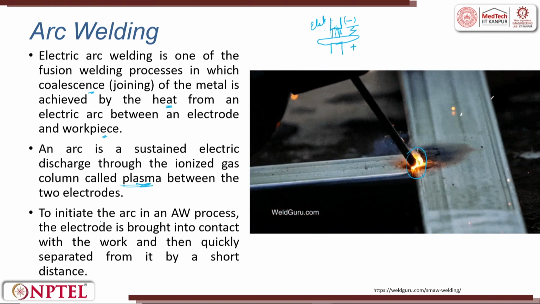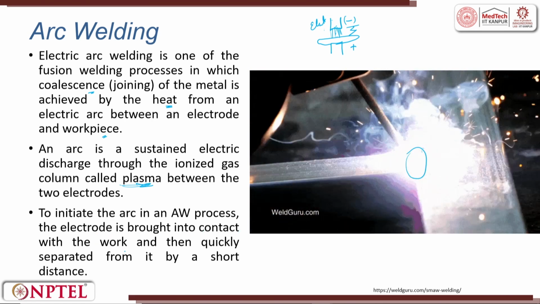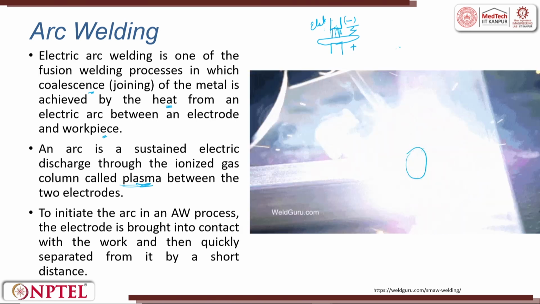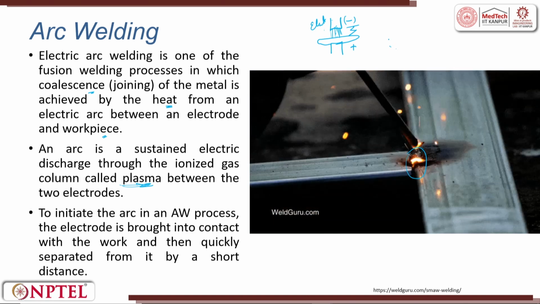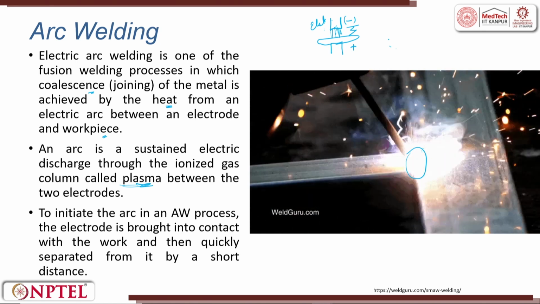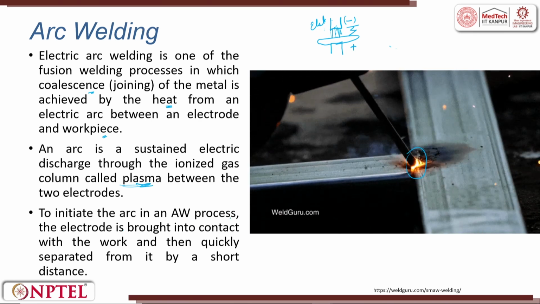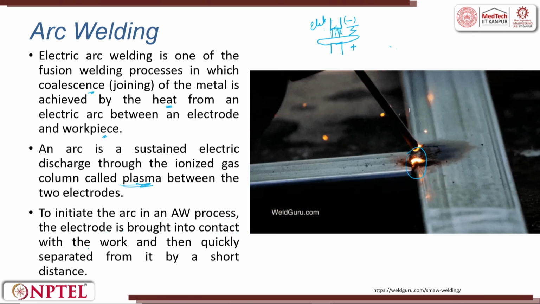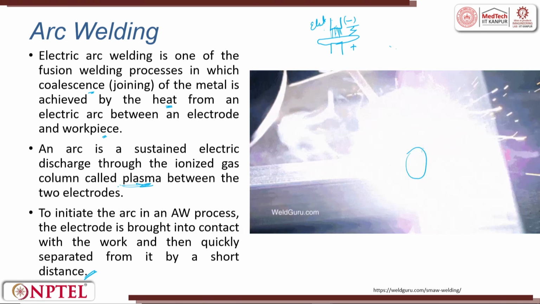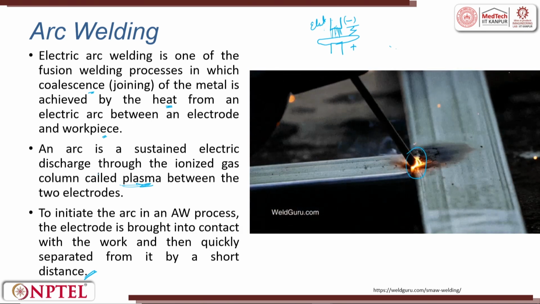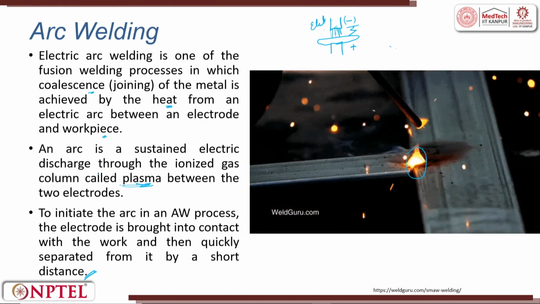To initiate the arc in arc welding process, the electrode is brought into contact with the workpiece. First they touch it and then they slowly pull it up. The touching is short circuiting and then they slowly pull it up. They pull it up to such a distance such that the arc is continuous. In an arc welding process, the electrode is brought into contact with the work and then quickly separated from it by a short distance, such that the plasma phenomena can happen. Very important. If we do not do that, then we are not following the process. For example, you see here, first they touch and then they pull.